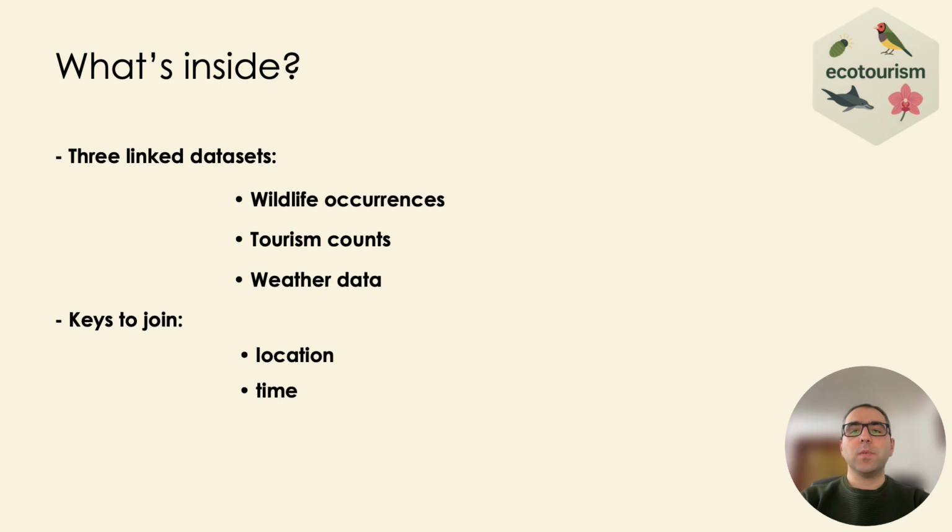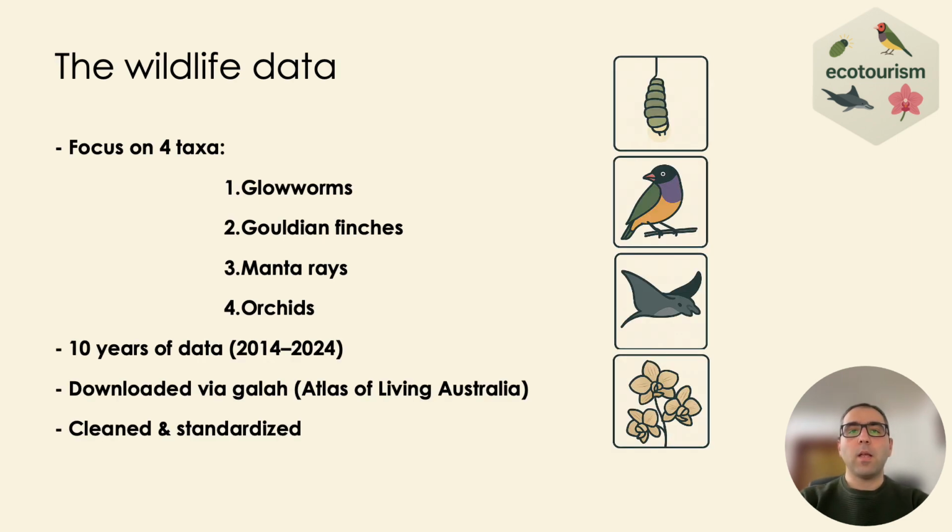The third is weather data matched to those same regions, so we can explore how climate conditions might relate to both wildlife and tourism activity. Let's go with the first one. First, we have the wildlife occurrence data.